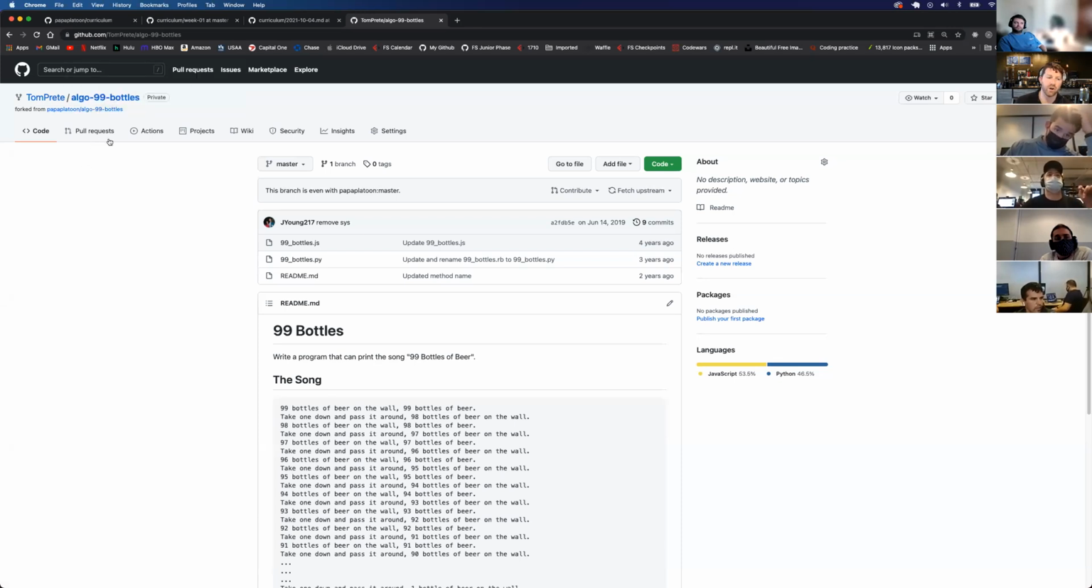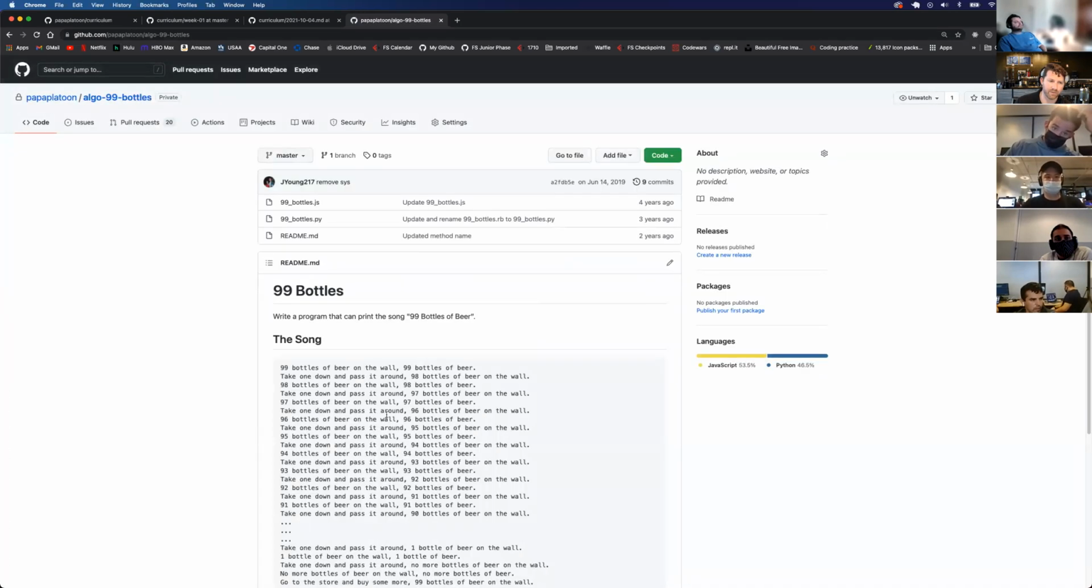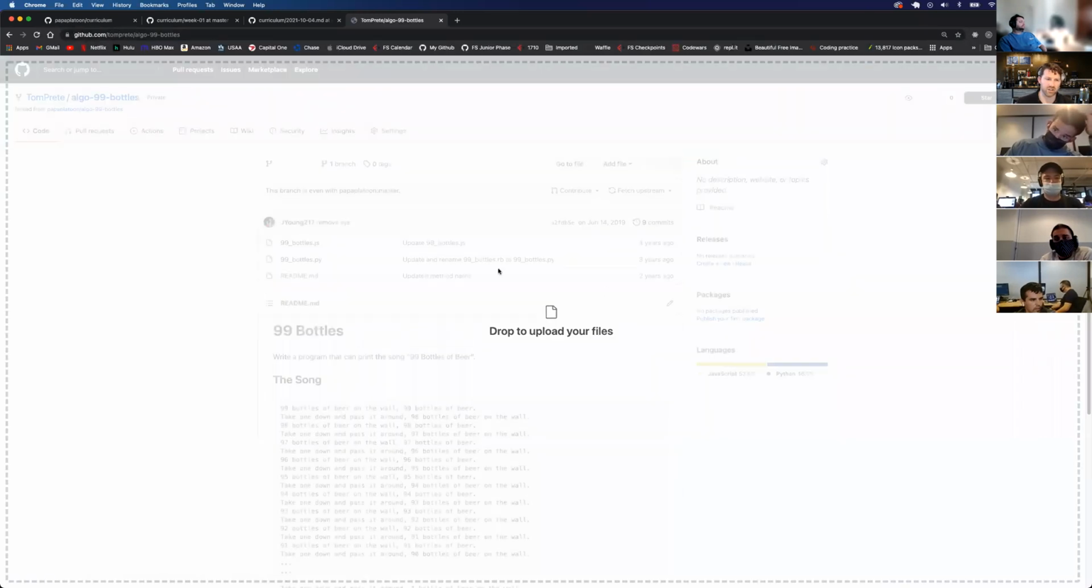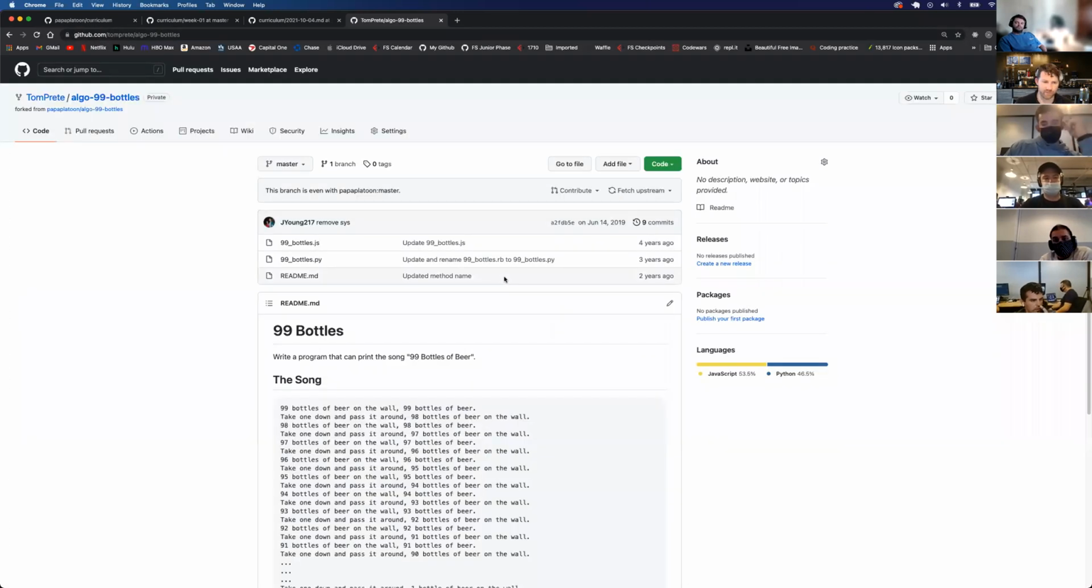So I'm going to go back to Platoon algo 99 bottles. If I made a change in here and pushed it up, it wouldn't automatically reflect the change in my personal one. I'd have to essentially fork it over again. Okay. All right. So I'm here at Tom Preet 99 bottles. So again, it's on my personal GitHub.